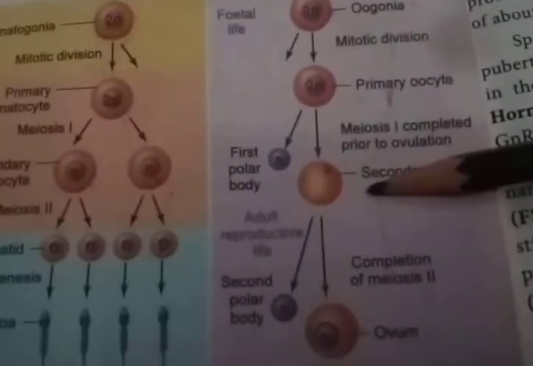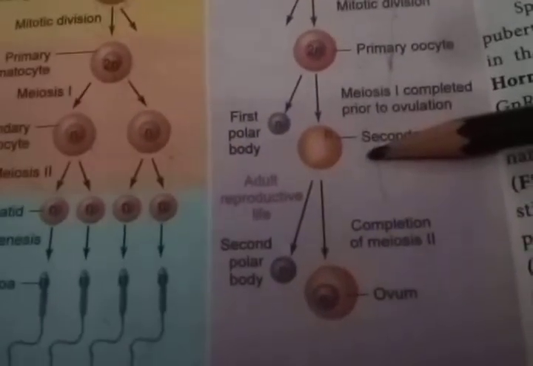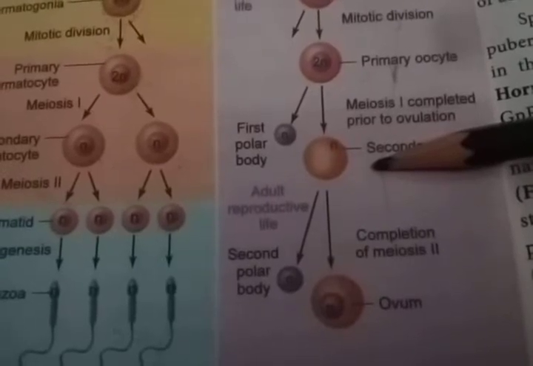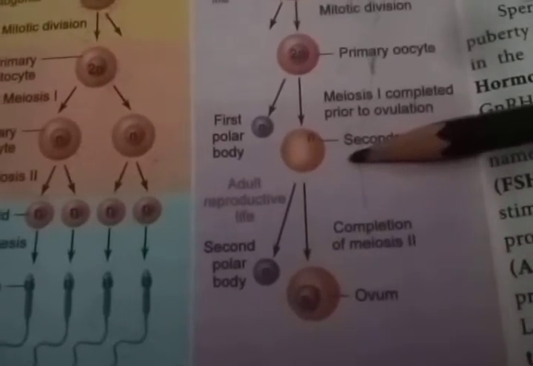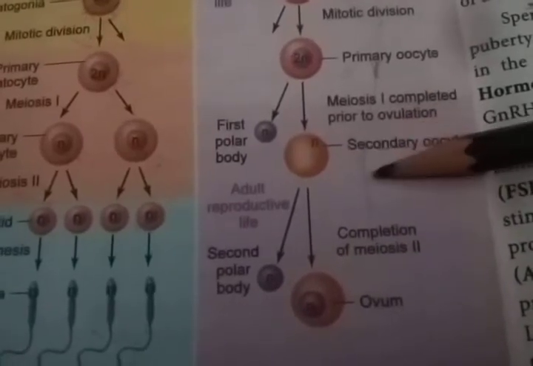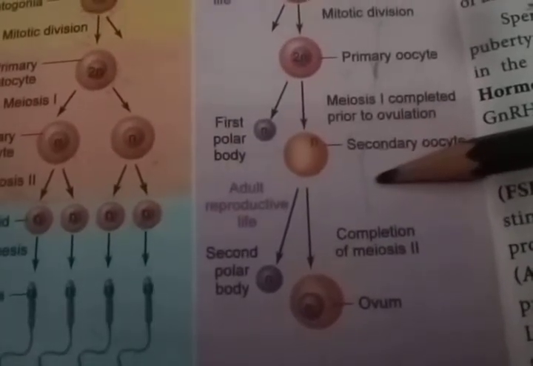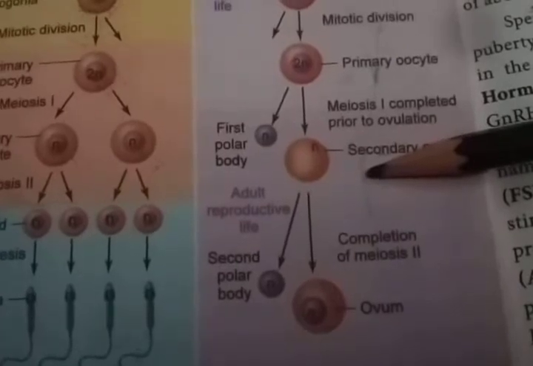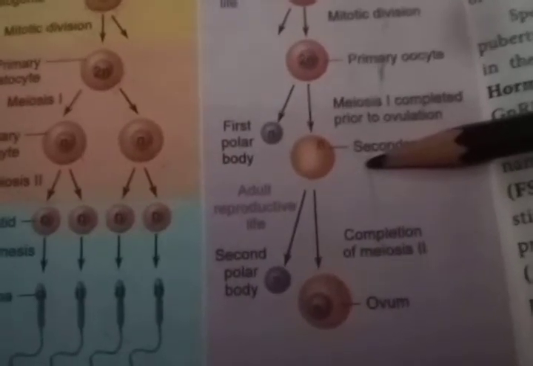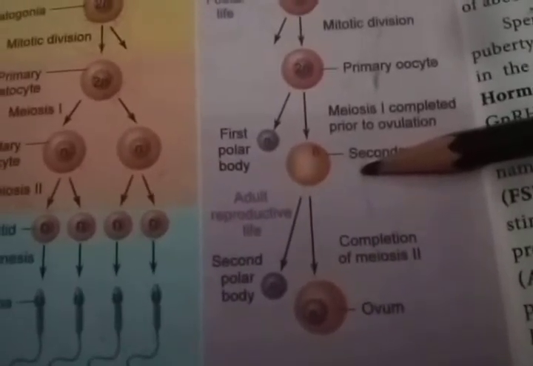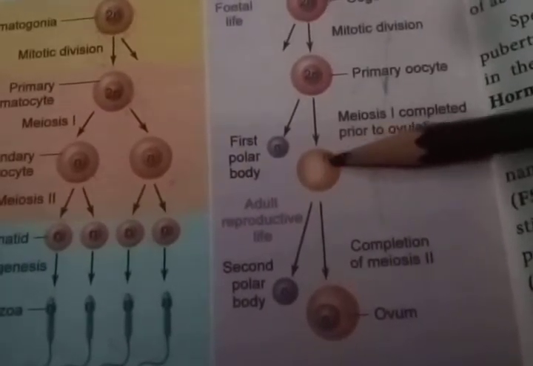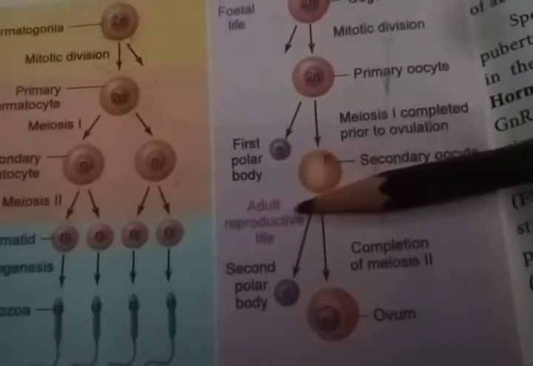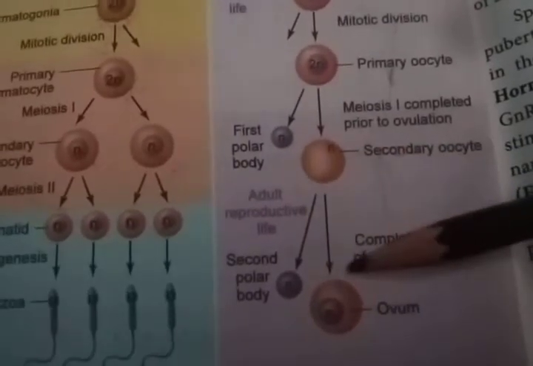So with this secondary oocyte, gamete formation begins when the girl attains the puberty stage. This secondary oocyte is waiting for the sperm for the fertilization process. When the sperm enters, this haploid egg and the sperm fuse together.